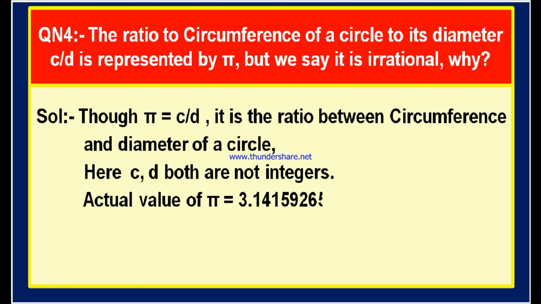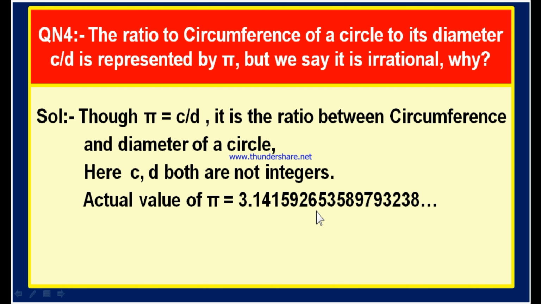So the actual value of pi is 3.141592653589793238 and so on. If you find the ratio between circumference of a circle to its diameter, you will get this value. This is the value of pi. Generally, we write that pi is equal to 22 by 7. But the pi value is not exactly equal to 22 by 7. The actual pi value is this.